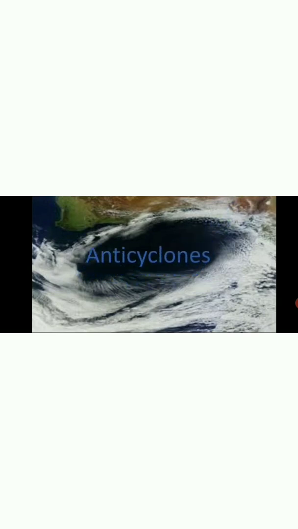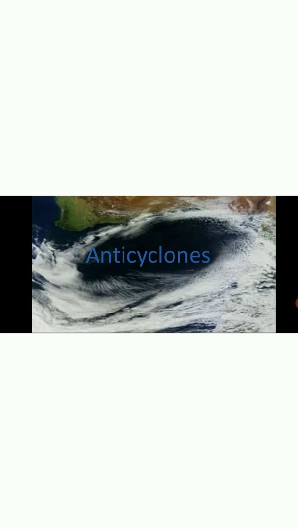Now let's study anticyclone. What is an anticyclone? Under specific atmospheric conditions, the air pressure in a particular region increases and hence the air pressure in surrounding areas remains low. That means at the interior side pressure is high and around that high pressure, the low pressure is there. Such a condition is an anticyclone.